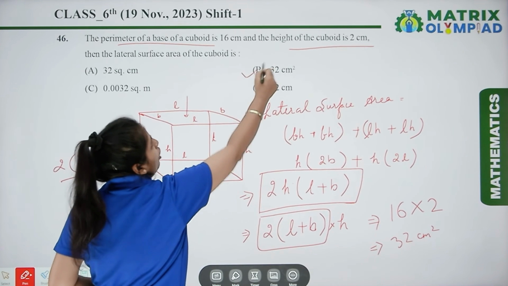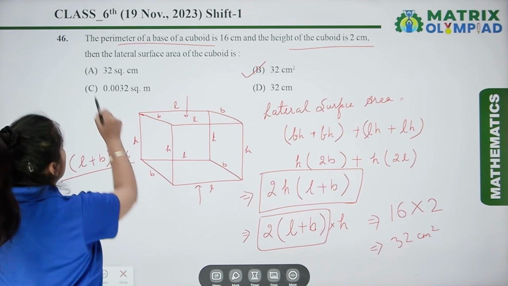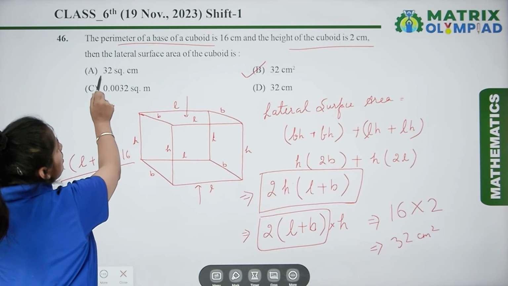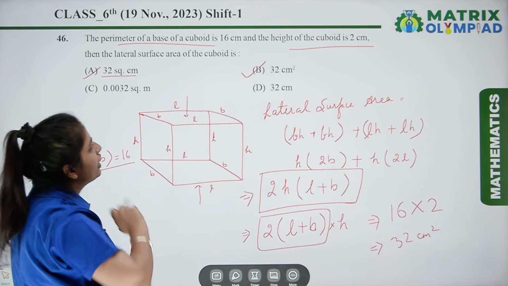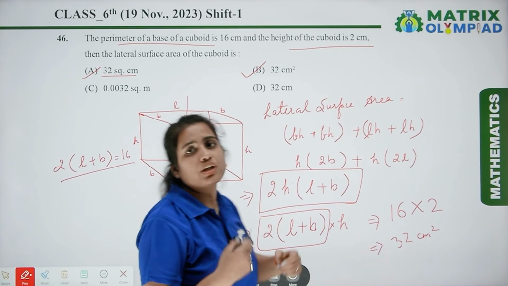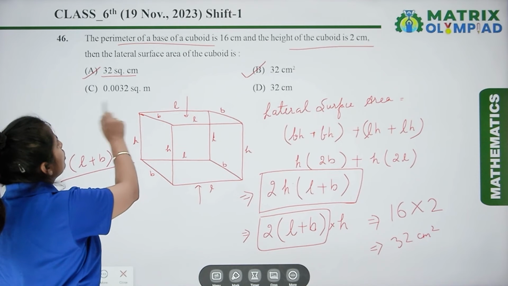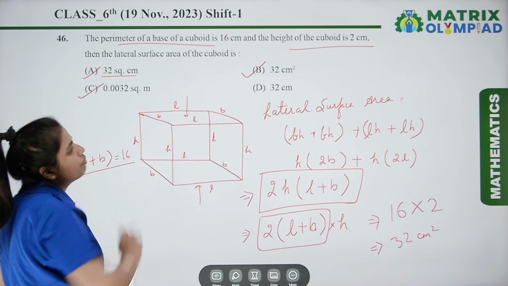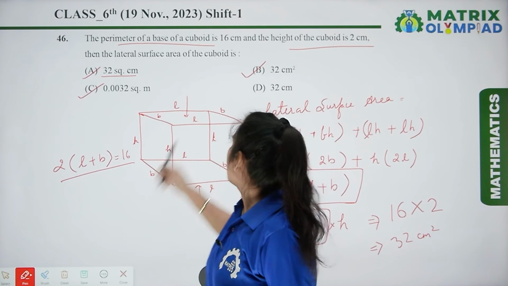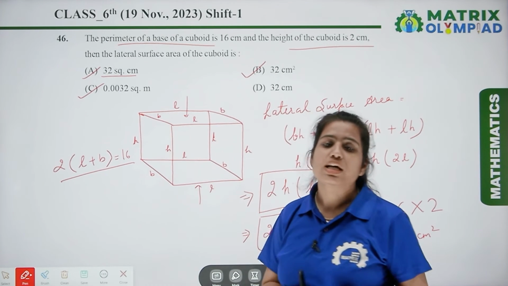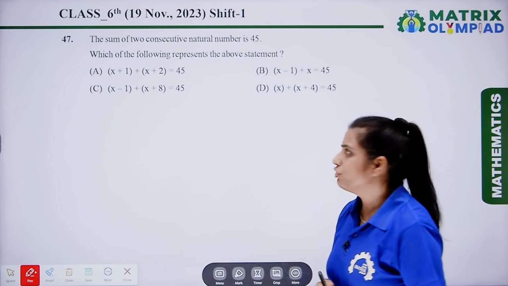Here B option is the correct one, and in A option also we can see 32 square centimeter. So this option is also correct, and while converting the centimeter into the meter, we will get 0.0032 square meter. So here in this question, option A, option B and option C are the correct answers. The next question is question number 47.